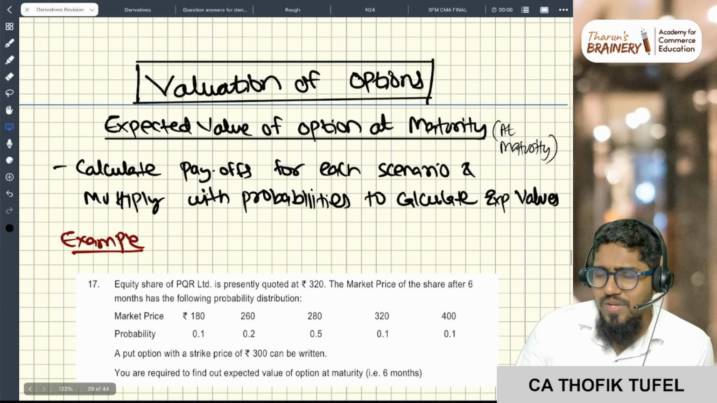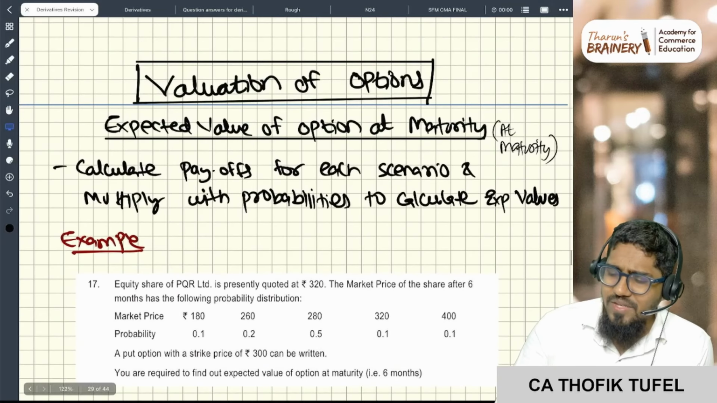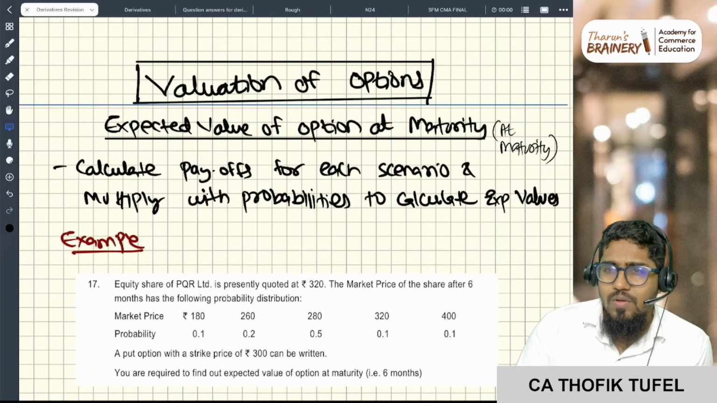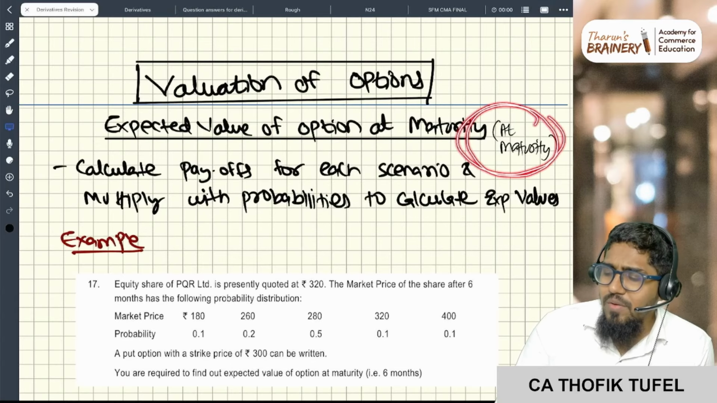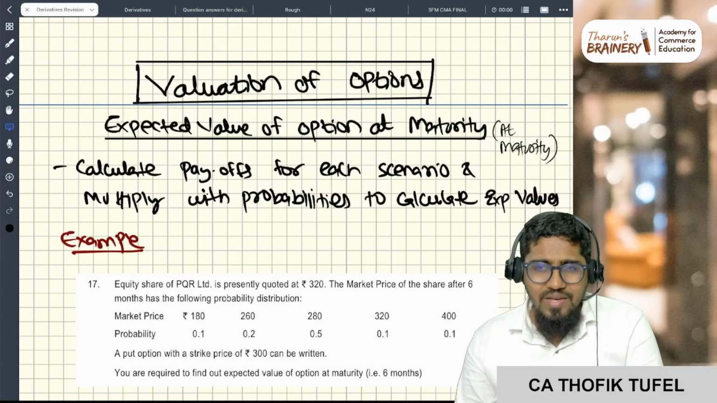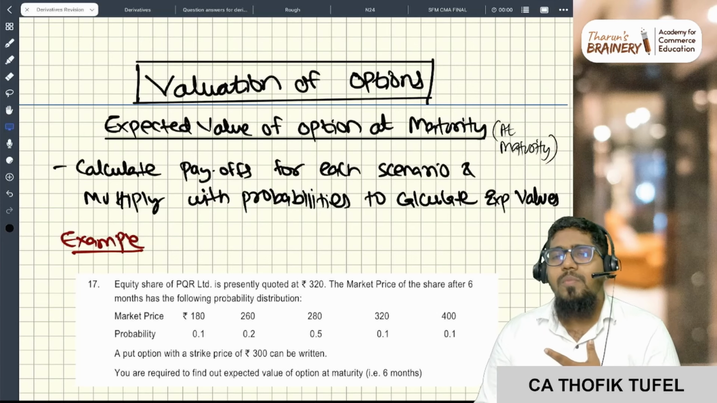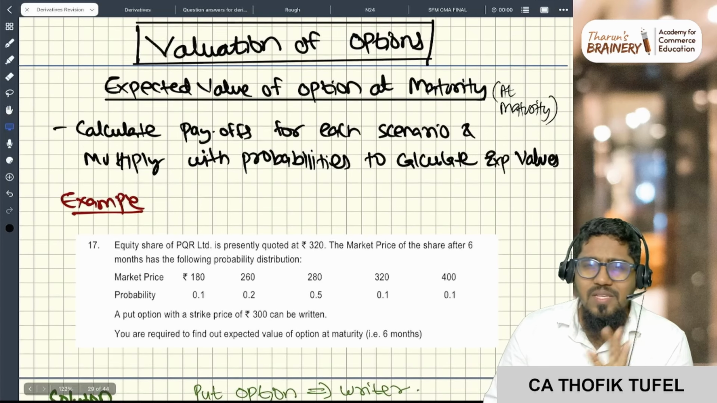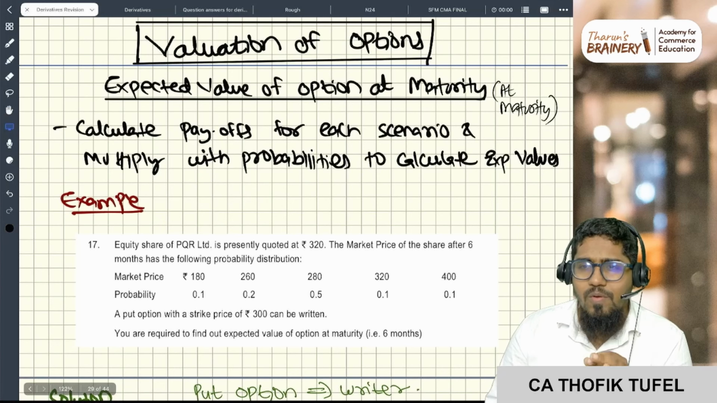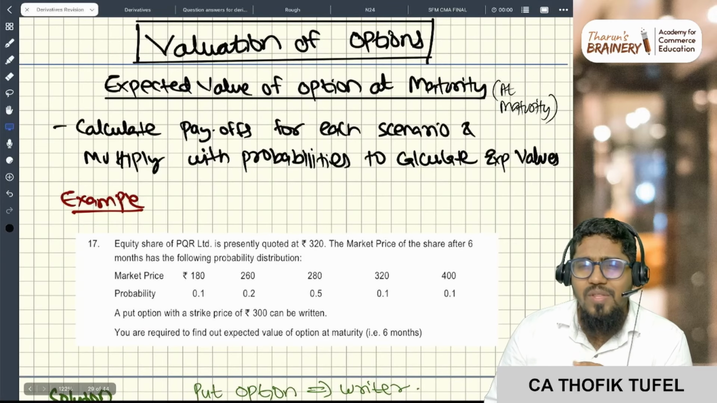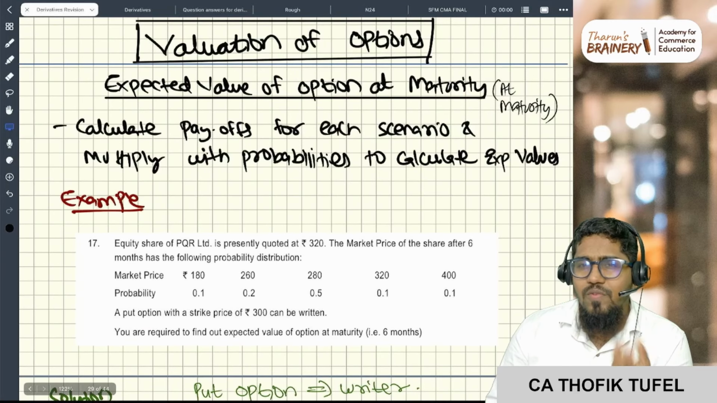Now the first one is very simple: expected value of option. At maturity, what I'm actually paying is the value at the beginning, but sometimes they will just ask what is the expected value of the option at maturity. Basically, you just have to calculate the payoff for each scenario and multiply with the probabilities. That is the expected value of the call.